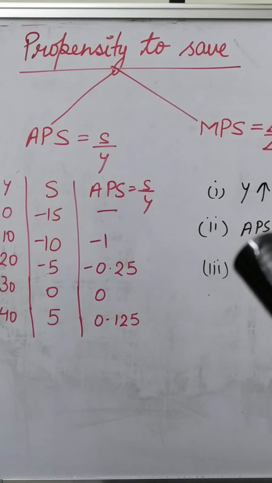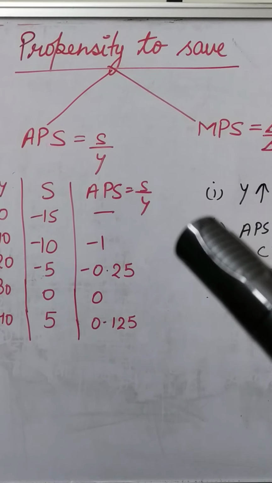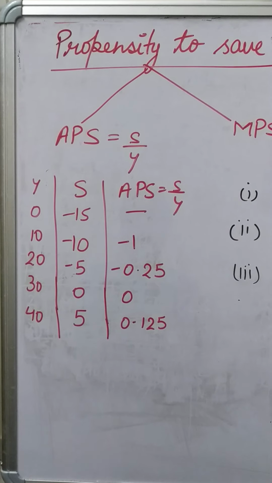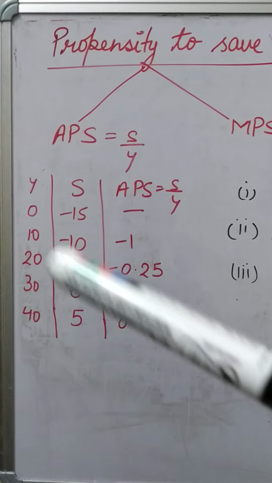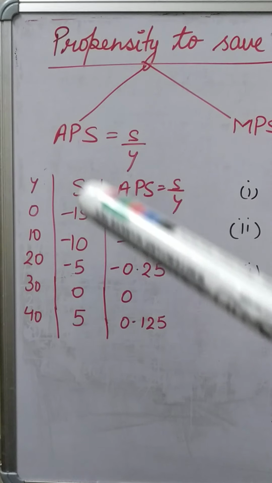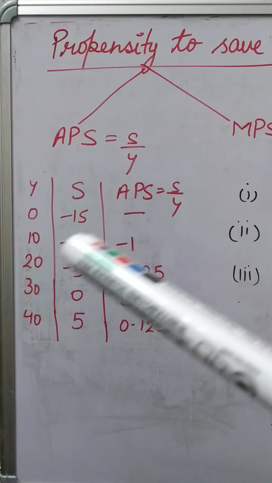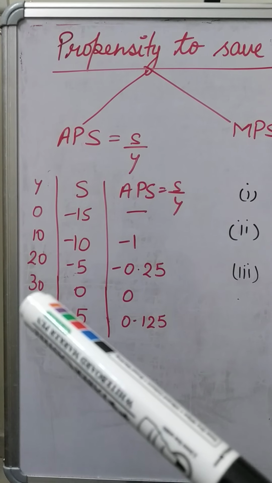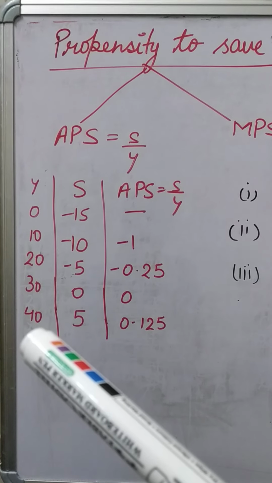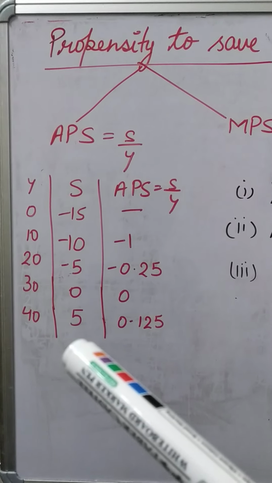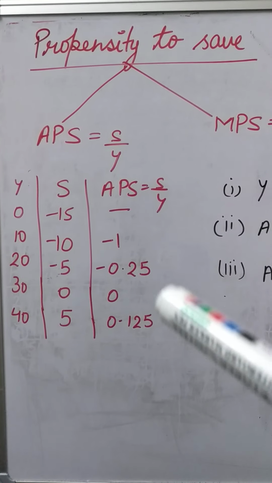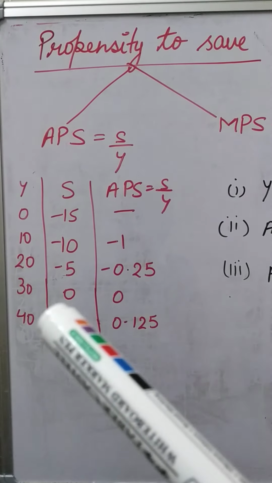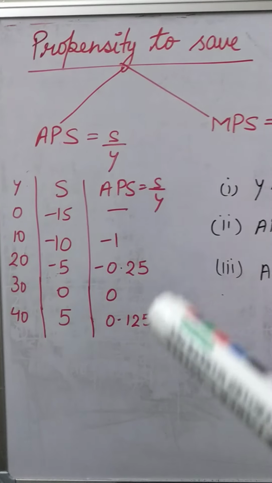It is the ratio between the total savings and income at the given level of income in the economy. The same table which I have explained earlier for the saving function, the same I am using over here. I have not prepared it separately, I am directly showing you. When income was 0, savings was negative. Savings will be negative till income and consumption are equal to each other. After that, when income increases and consumption lags behind, your savings will be positive. So this is your calculation of APS. That means minus 15 upon 0, minus 10 upon 10, minus 5 upon 20, 0 upon 30 and 5 upon 40. So you will get these values.